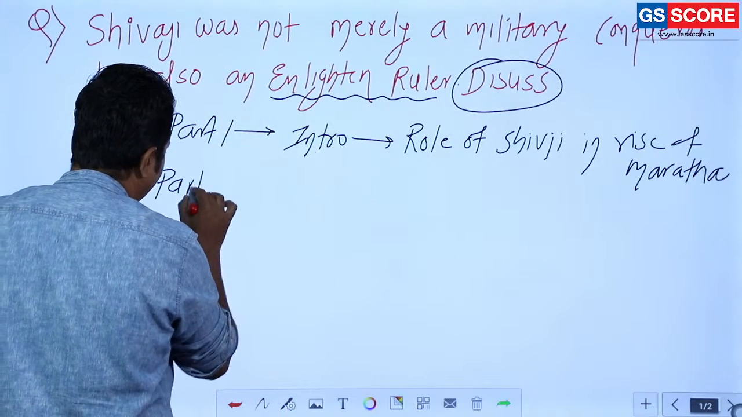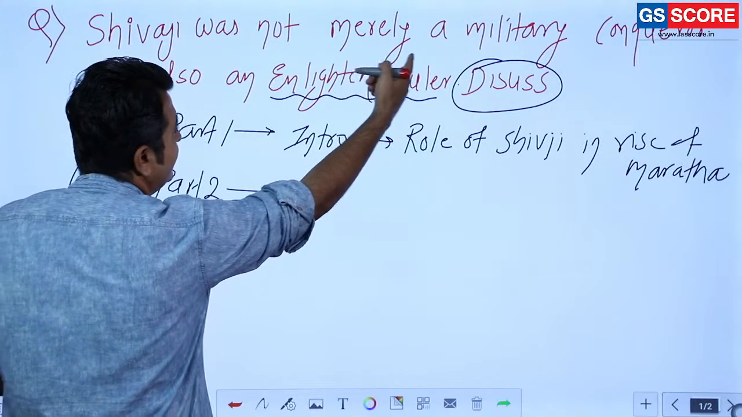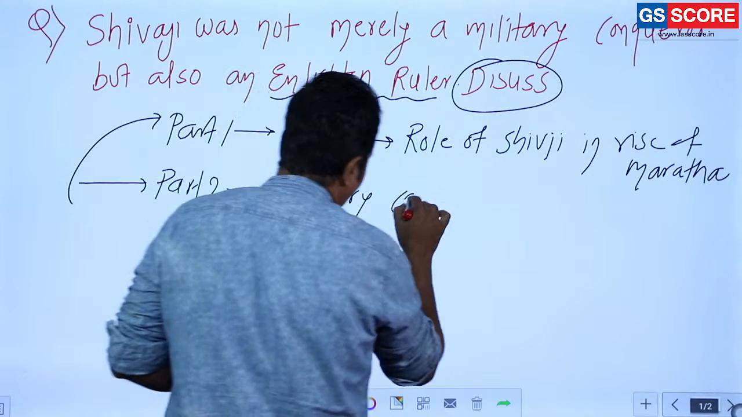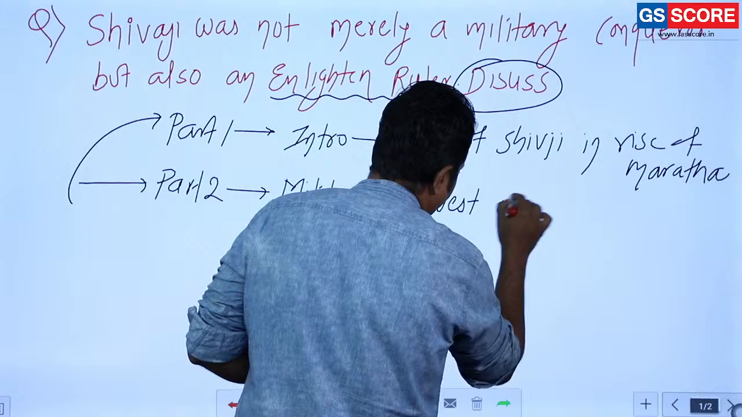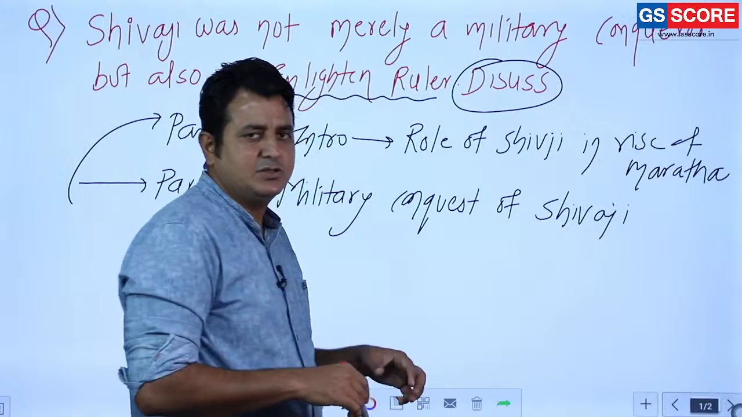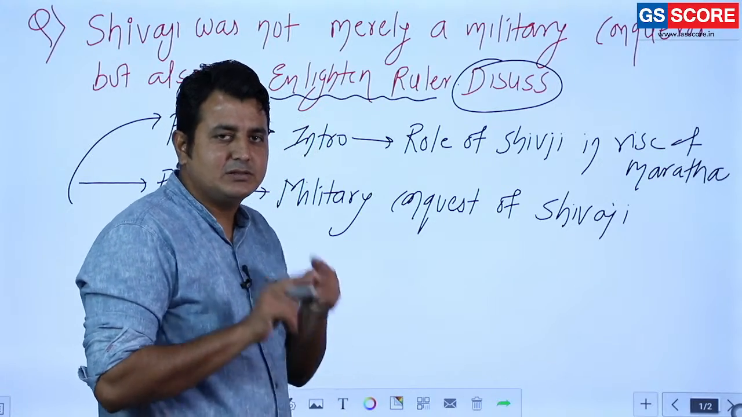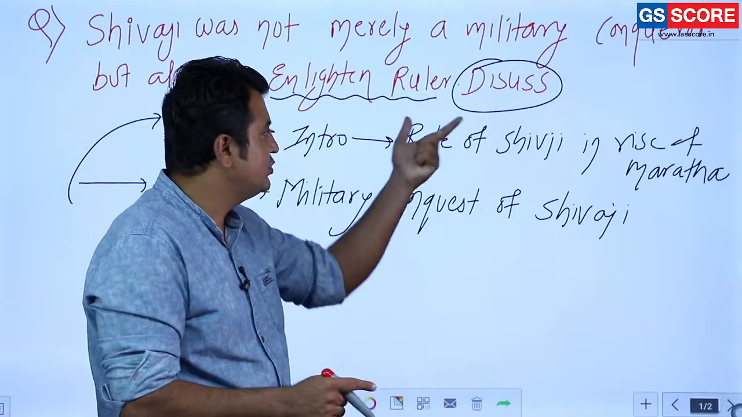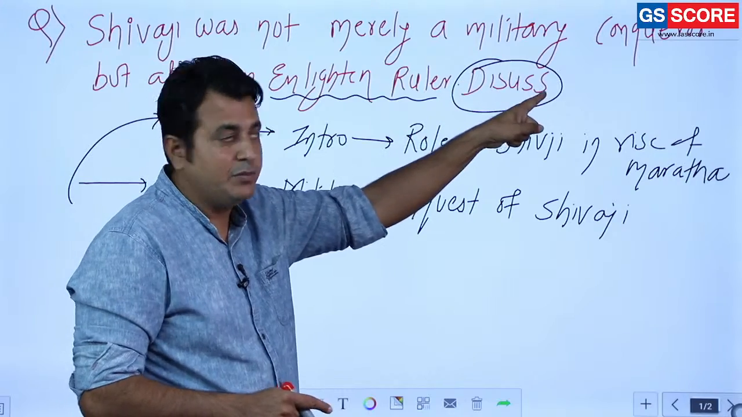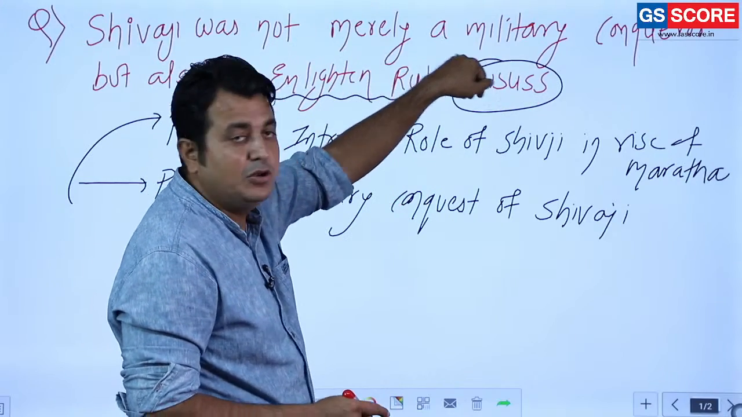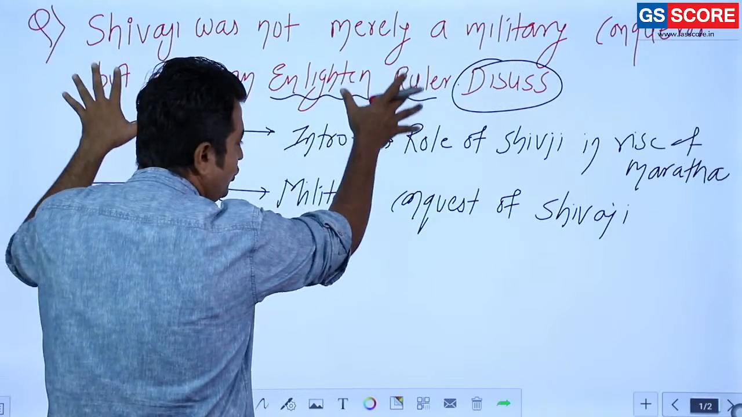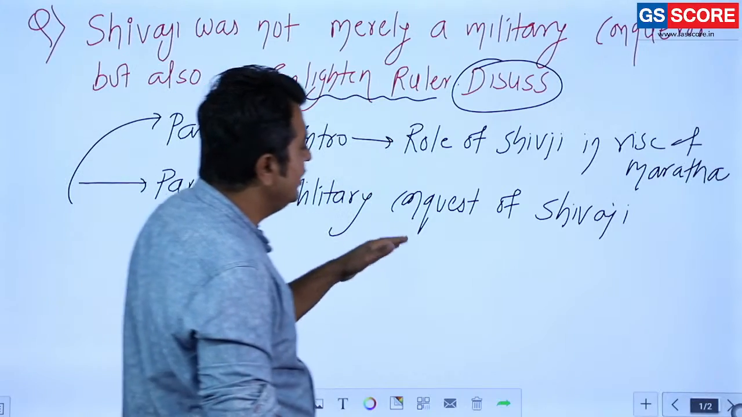Part 2 starts with how it was formed, and the most important is the military expedition or military conquest of Shivaji. Yes, you have to mention that, but your focus should not be on this. Remember, this question is related more to the enlightened ruler than the military conqueror, because he is not merely a military conqueror but also an enlightened ruler. So your focus should be on this aspect. You are going to talk about the conquests of Shivaji.